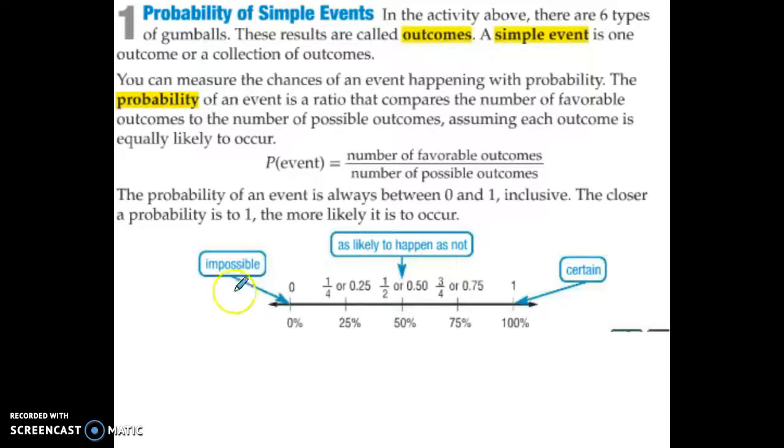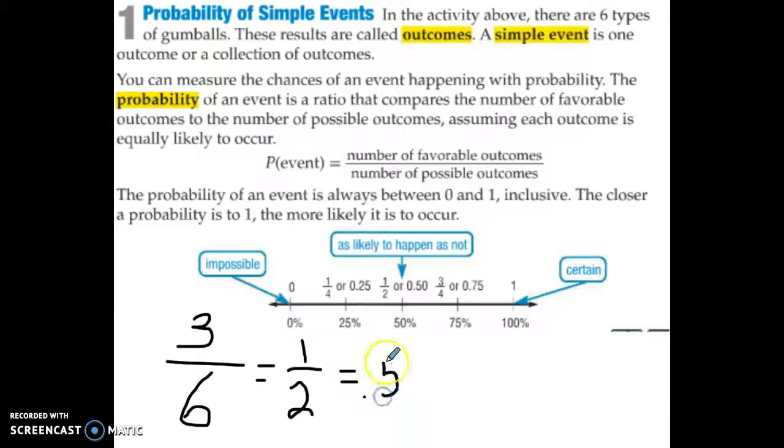Oh, gotta change the color. There's 3 evens out of how many possible numbers? Total possible outcomes is 6 on the bottom. So the probability would be 1/2. We reduce it down, or we could change it to 0.5, or we could change it to 50%. Okay? So we can do all sorts of things, or write it a whole bunch of ways.